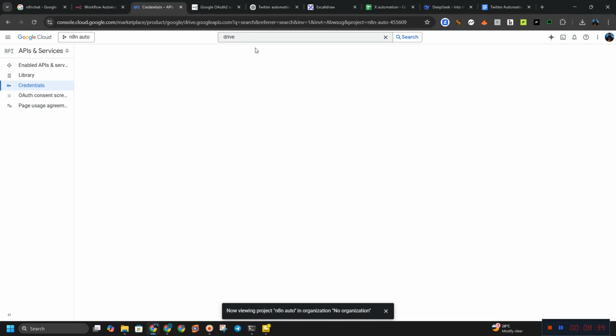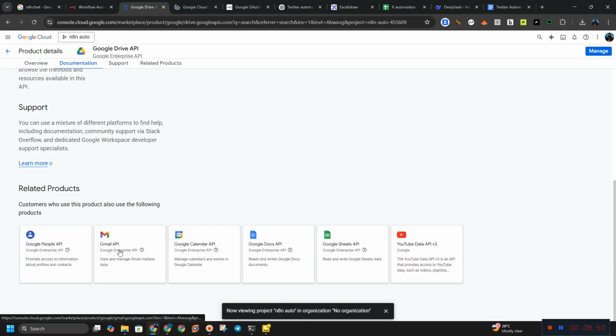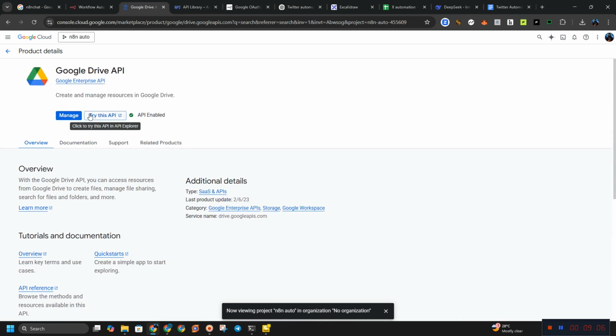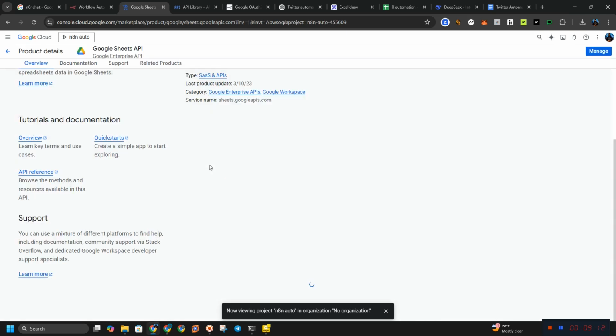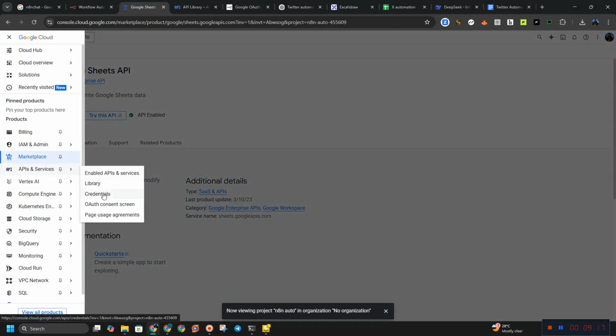We are going to need every one of these activated because they are the libraries we need to run this successfully. As you can see, activate the Google Drive. You want to activate the Gmail API, the Docs API, the Sheets API and the Google Data API, because if you want to use any of these, you have to activate it. If you don't activate it, it won't work. Make sure all of them are working, or else your account is not going to run. So let's go back to the credentials.